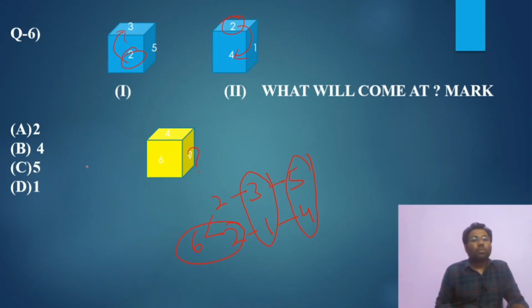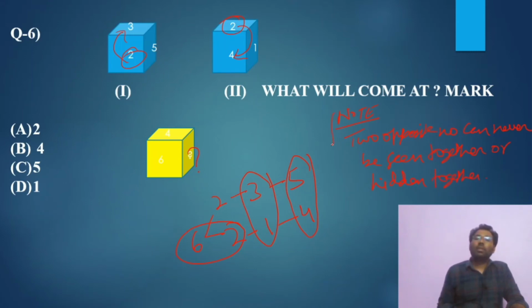We have to solve this question also by the elimination method, and the trick is the same. I've given you this note: two opposite numbers can never be seen together or hidden together.